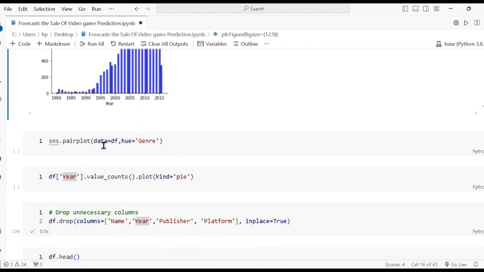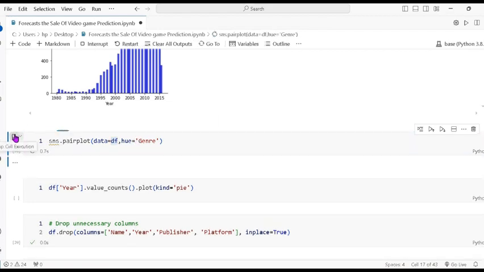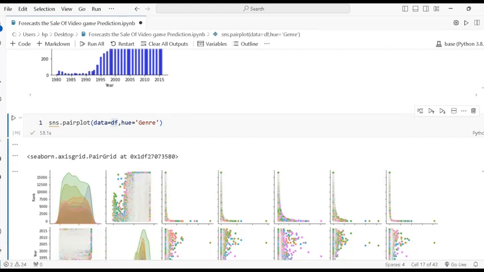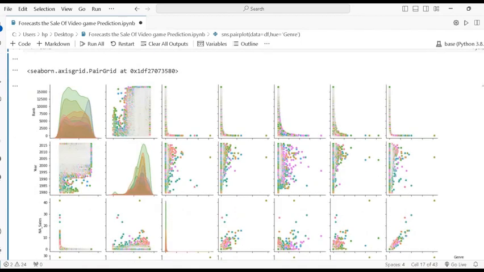Next one is the pair plot, where I pass data equal to the dataset name, and then hue I pass genre. So it will take some time. So this is the output of the pair plot, year-wise. So this is the rank plot.